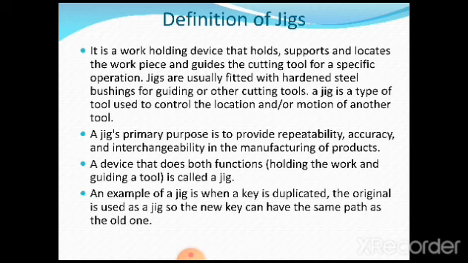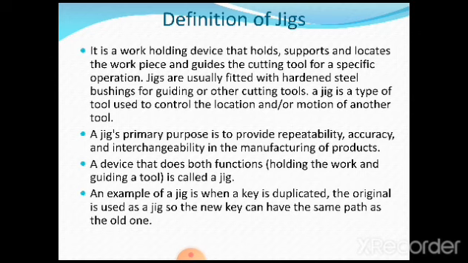A jig's primary purpose is to provide repeatability, accuracy and interchangeability in the manufacturing of products, which we already discussed. If any industry is engaged in the production of identical jobs, then they go for the design or application of these elements, jigs and fixtures, so that they can produce the products very quickly.